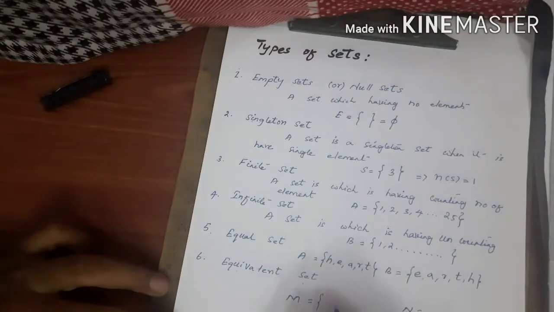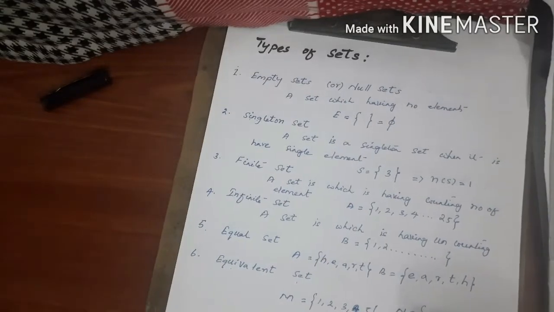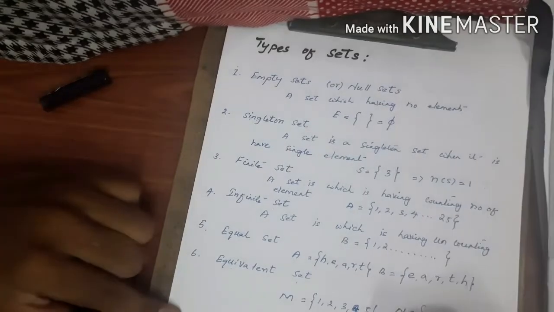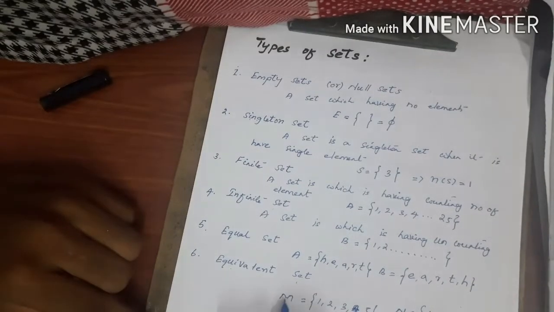For example, set M has 5 elements, 1 2 3 4 5, and set N has different elements, 6 7 8 9 10. The number of elements of M is 5 and of N is 5, but the elements of both are different. That is the difference between equal sets and equivalent sets.